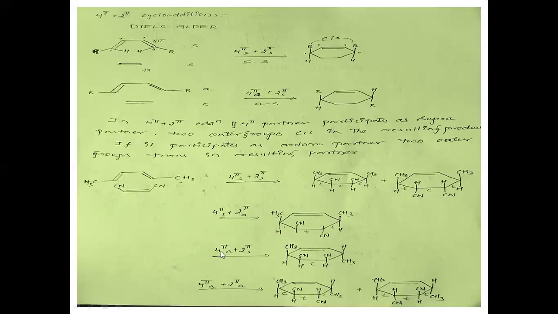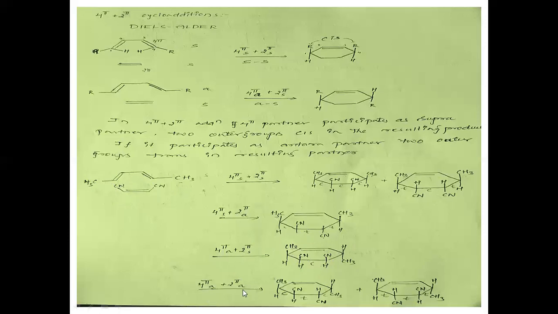Now the next one, 4-pi antara and 2-pi supra cycloaddition reaction. In this case, you can see the 4-pi partner is antara. So these two methyl groups which are outside should be opposite in this case. Yes, see these methyl groups are opposite to each other, so this entire fragment coming from the 4-pi partner is antara. Next, 2-pi supra means these two should be cis in this case.